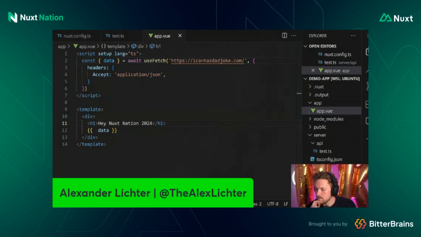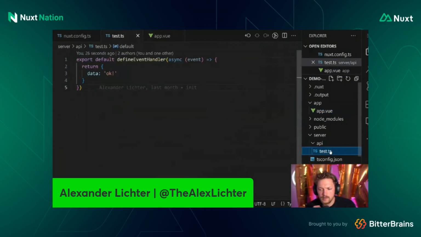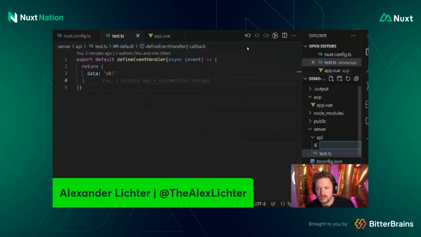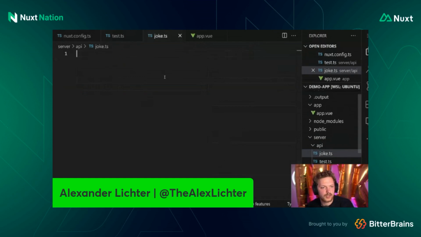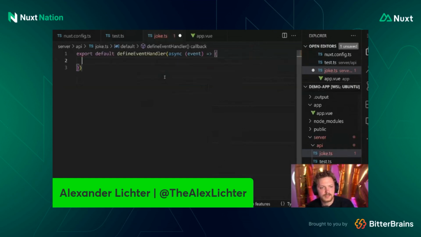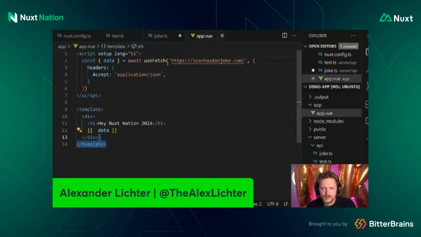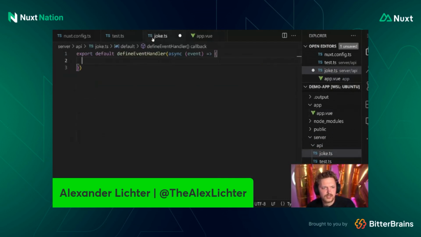Wonderful. And well, how do we do this? Well, of course, we have our API part here, and we can say, great, let's just have an API joke.ts. Why not? Nitro event handler, same idea, here we go. And in here, we can just fetch the data on the backend.